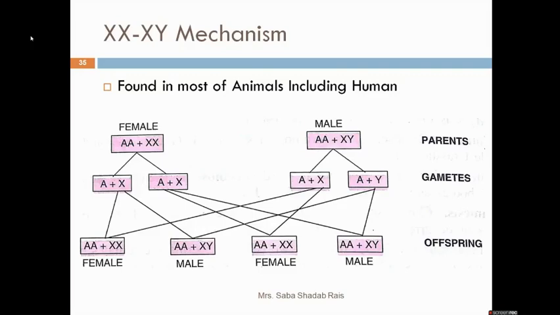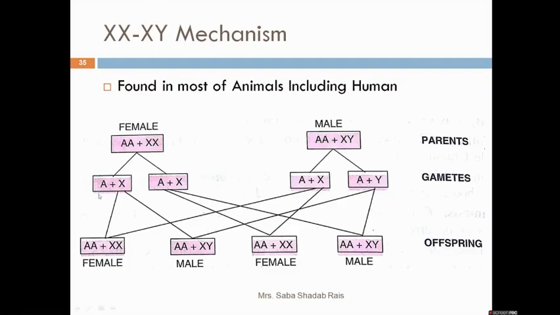So if the male is contributing the Y chromosome, that time the female will give birth to a baby boy. But if the male is contributing the X chromosome, definitely the offspring will receive the sex as female. Here you can see the example, one gamete with autosome.